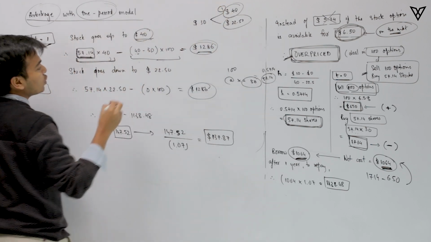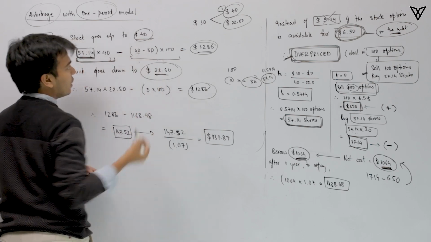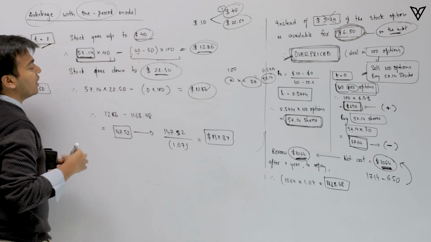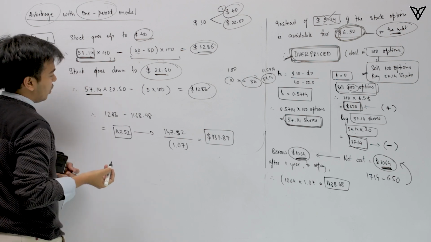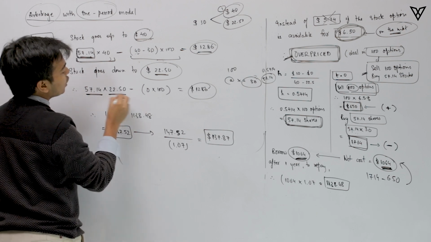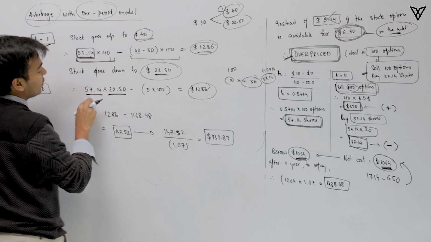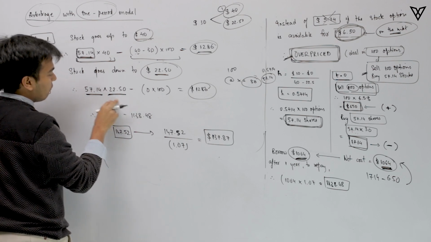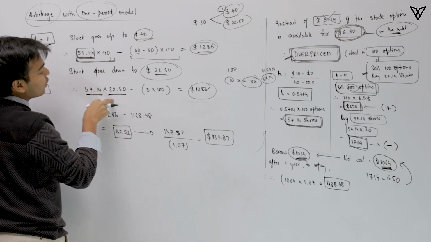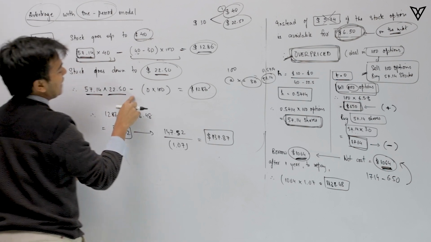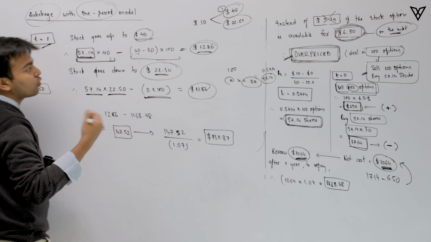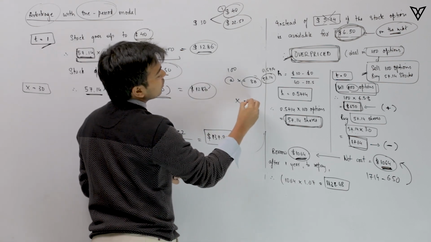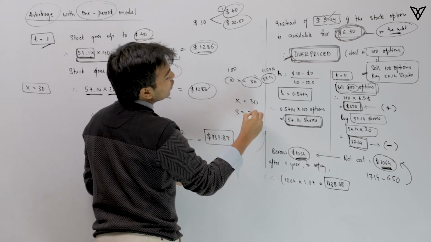And what if now the stock goes down to 22.5? In that case, I still have 57.14 shares which are worth 22.5 per share. So 57.14 into 22.5 is the portfolio value coming from the stock side less the option side. Now here the stock value has gone down. The exercise price was 30 and the stock has gone down to 22.5.